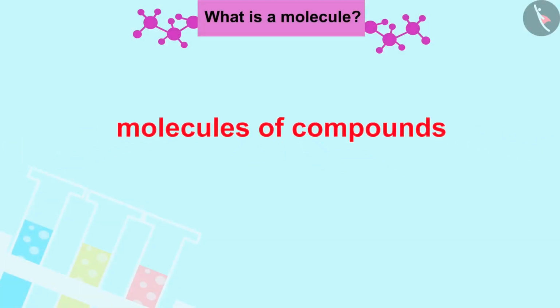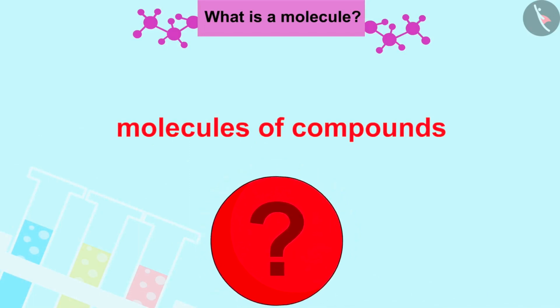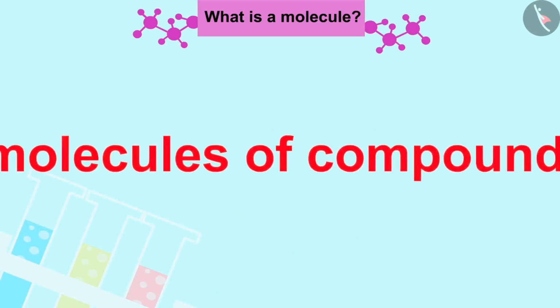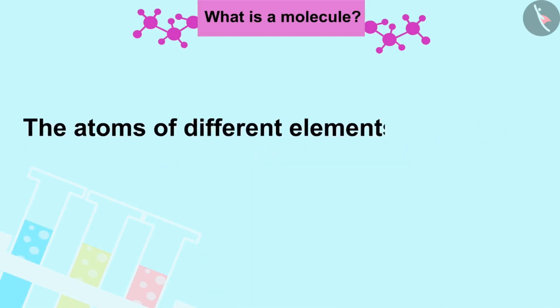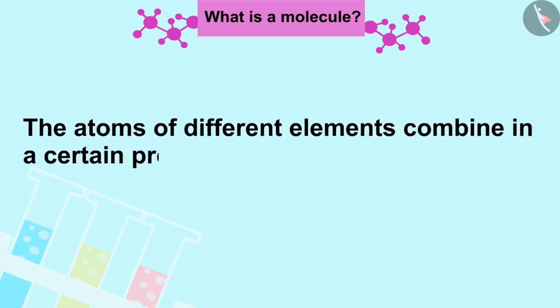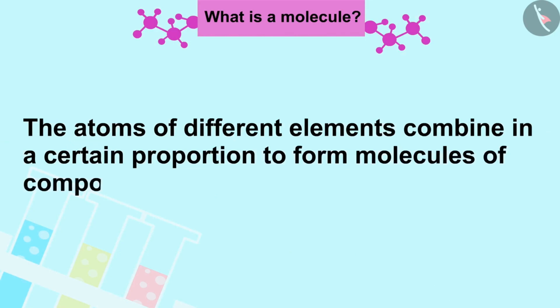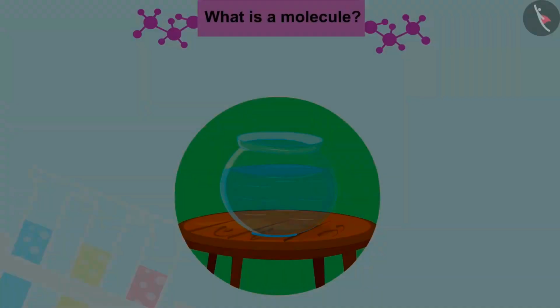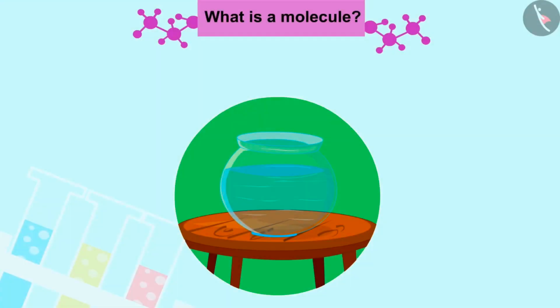Let us now discuss the molecules of compounds. What are compounds? The atoms of different elements combine in a certain proportion to form molecules of compounds. Let us, for example, find the proportion of the number of atoms used in a water molecule.